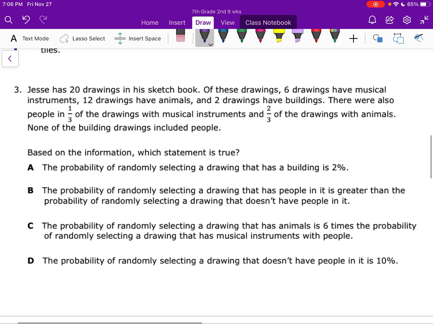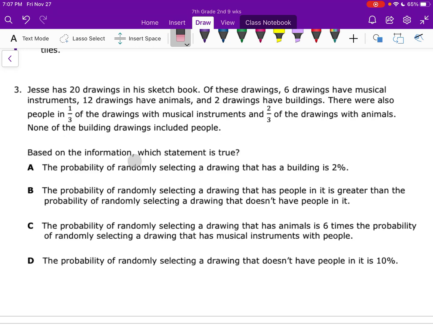All right, number 3 is another one that's kind of wordy, but let's not worry. We can get it. So Jesse has 20 drawings in his sketchbook. Of these drawings, 6 drawings have musical instruments, 12 drawings have animals, and 2 drawings have buildings. There were also people in a third of the drawings with musical instruments and 2/3 of the drawings with animals. None of the building drawings included people. Based on this information, which statement is true?